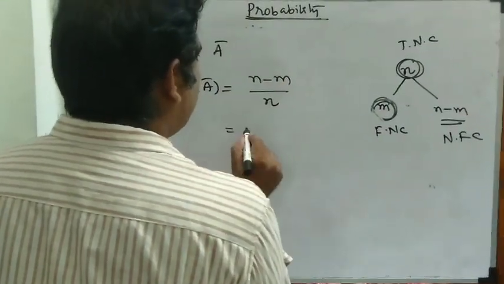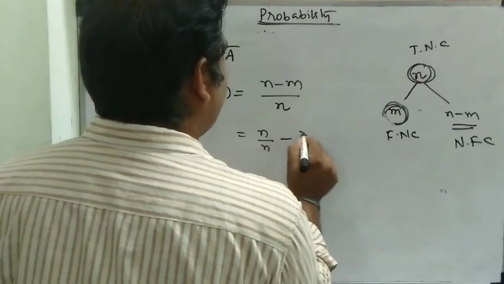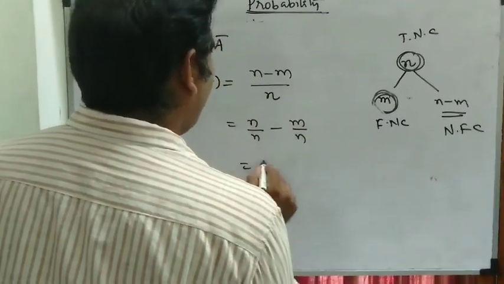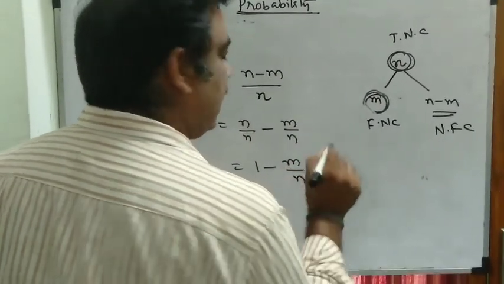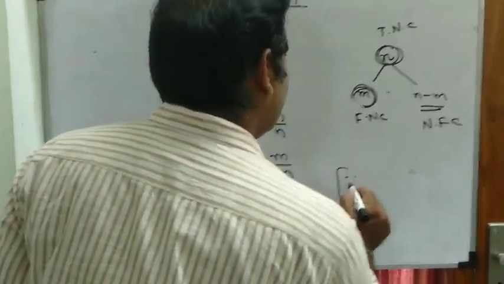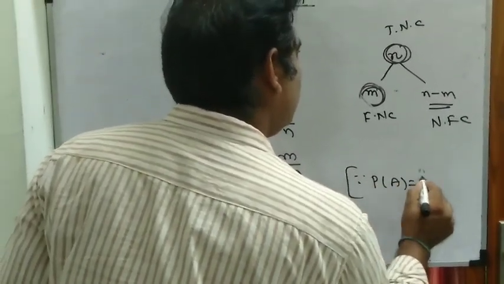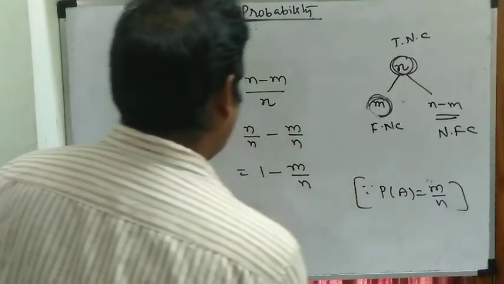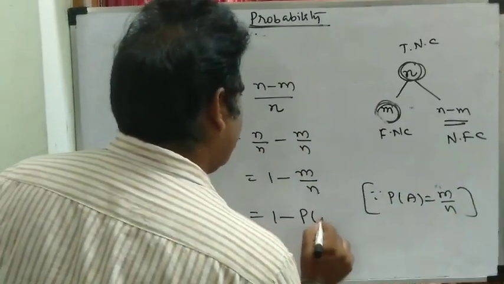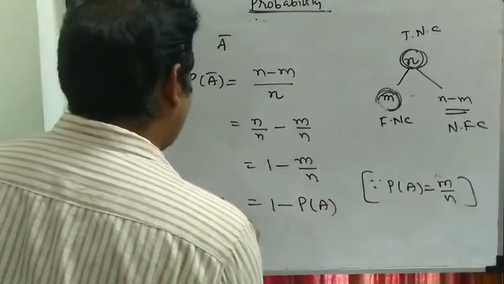I can write this as n by n minus m by n, or 1 minus m by n. But P of A is equal to m by n. So P of A complement can be written as 1 minus P of A.